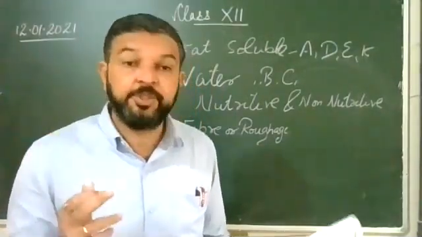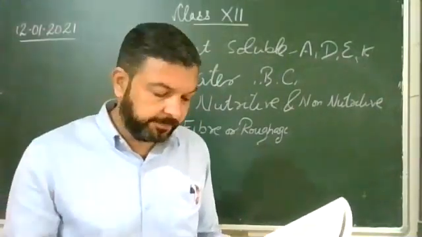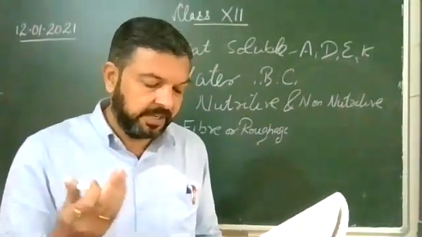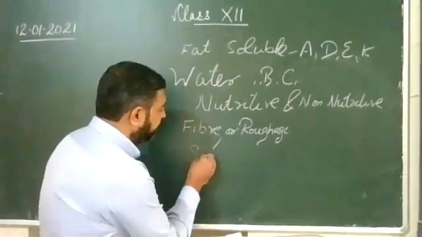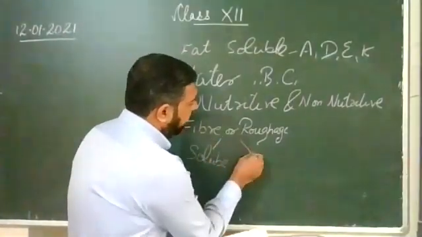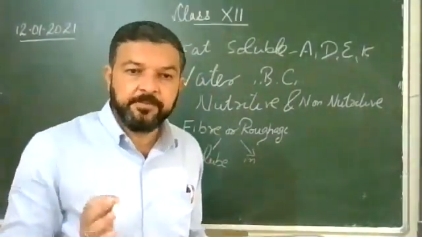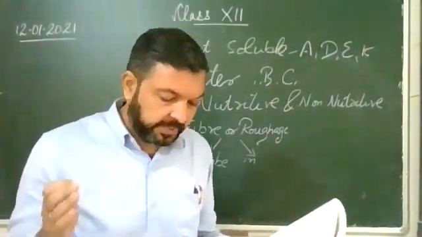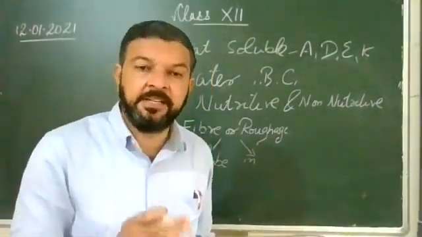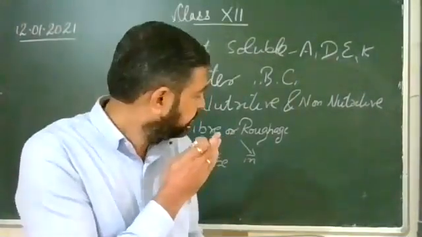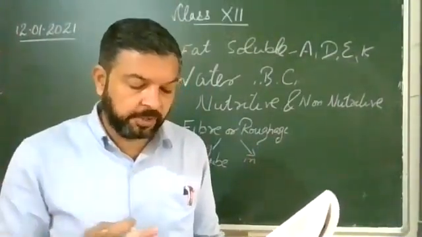There are two forms of fiber: soluble fiber and insoluble fiber. That which dissolves in water is known as soluble, and that which does not dissolve in water is known as insoluble. Soluble fiber helps lower cholesterol and blood sugar levels. Insoluble fiber does not dissolve in water, softens the food and relieves chronic constipation.